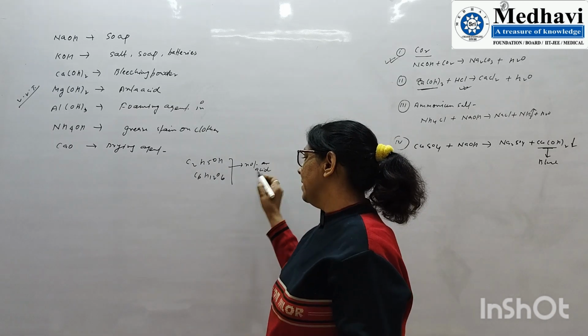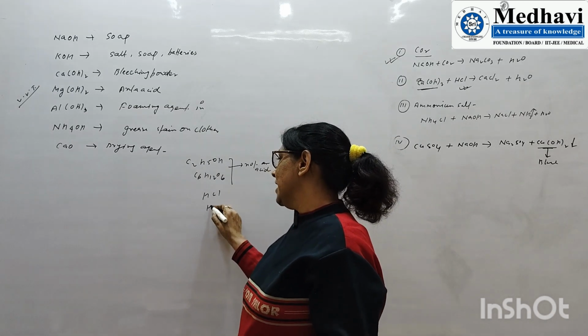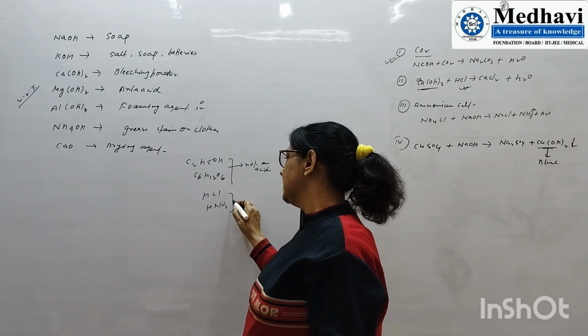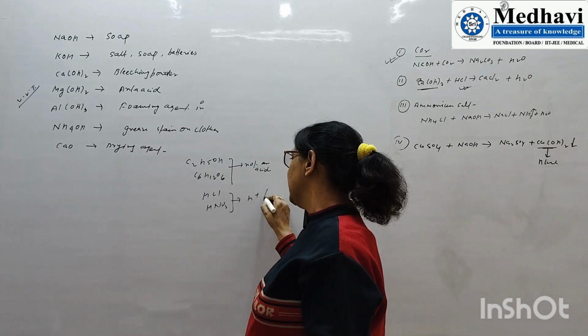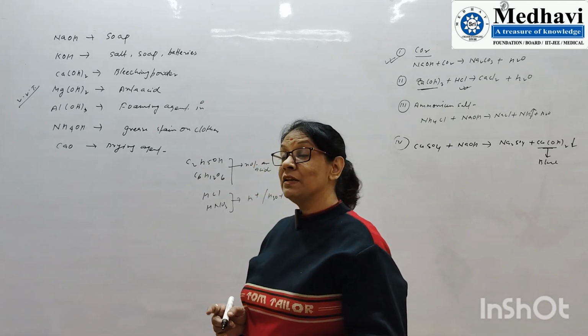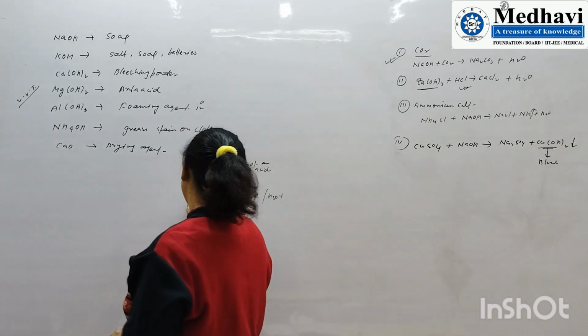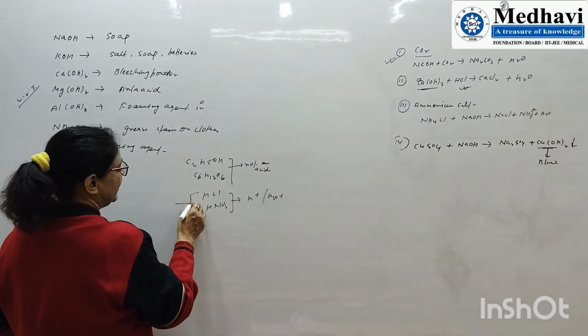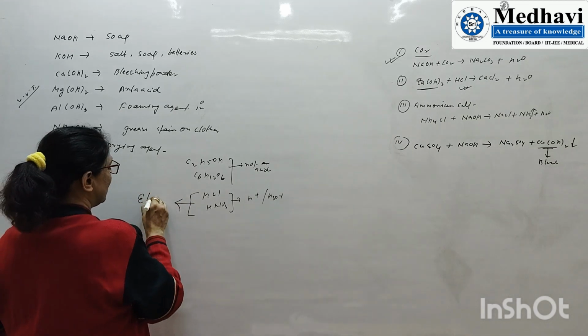Why? HCl is an acid, and HNO3 is an acid. Why are these acids? Because they give H plus ion, or you can say hydronium ion. There is another word we use, which I will explain when I discuss electrolysis. This is called electrolytes.